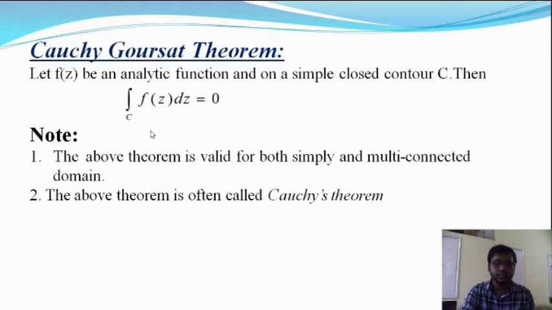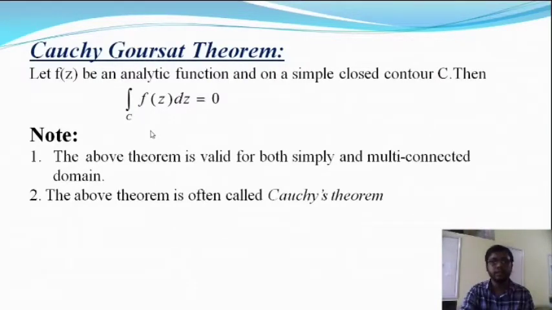A famous mathematician, Goursat, first established that the condition of continuity of f dash z is unnecessary, and provided the theorem without using the continuity of f dash z. He established a revised form of Cauchy's theorem, and it is known as the Cauchy-Goursat theorem. In Cauchy's theorem we have seen that f(z) is an analytic function as well as f dash z is continuous.